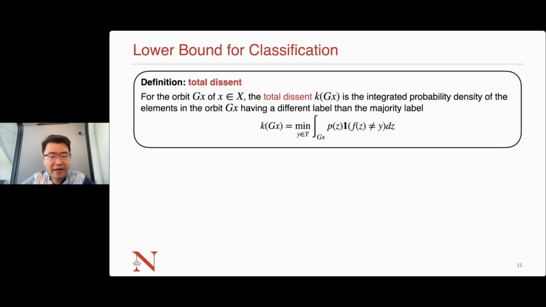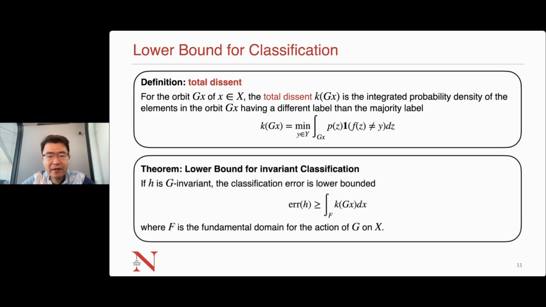Formally, we define the total descent for an orbit as the integrated probability density of the elements that has a different label than the majority label. Then, the lower bound for classification error rate can be calculated by taking the integral of the total descent over the fundamental domain F. We also calculate the error bound for invariant and equivariant regression. Please see them in the paper.